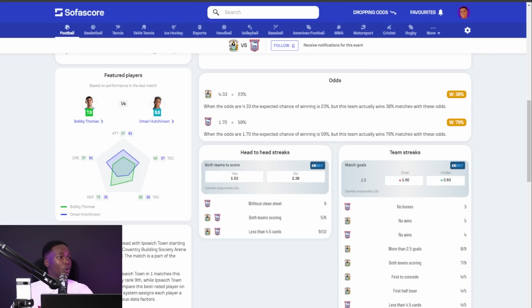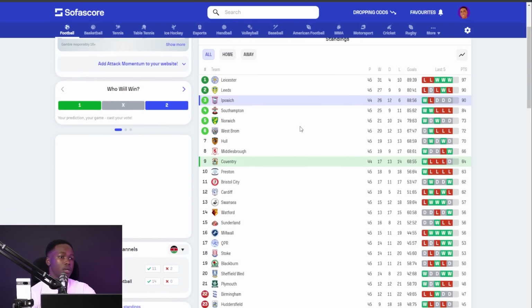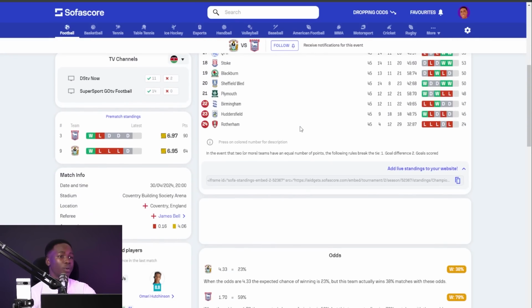And in terms of missing players, we have their centre-back, Liam Keaching. Let me scroll back and see that. That is not available, but I did write it down, and I see that we have their centre-back having an issue there. And then we have Brandon Williams, who has a side injury concern. So for Ipswich, there are no fresh injury concerns, but for Coventry, there isn't much to talk about.